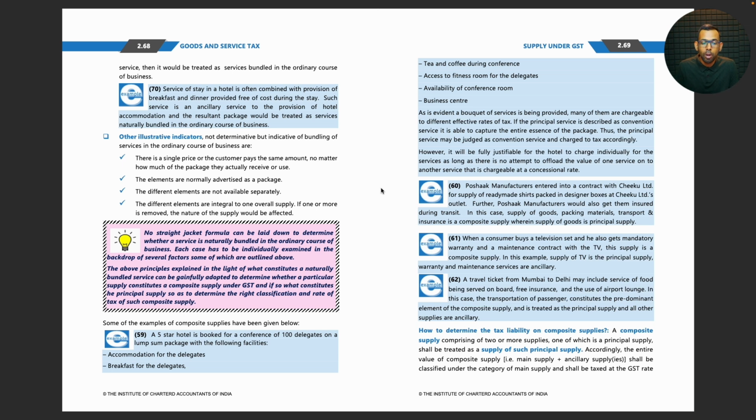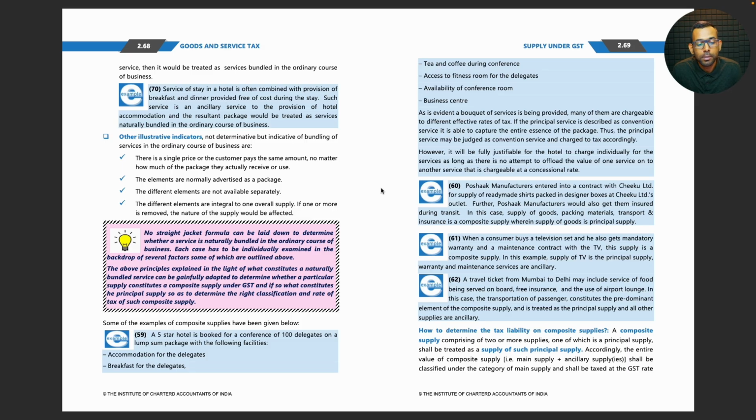The elements are normally advertised as a package. The different elements are not available separately. The different elements are integral to one overall supply. If one or more is removed, the nature of the supply would be affected. No straitjacket formula can be laid down to determine whether a service is naturally bundled in the ordinary course of business. Each case has to be individually examined in the backdrop of several factors, some of which are outlined above.